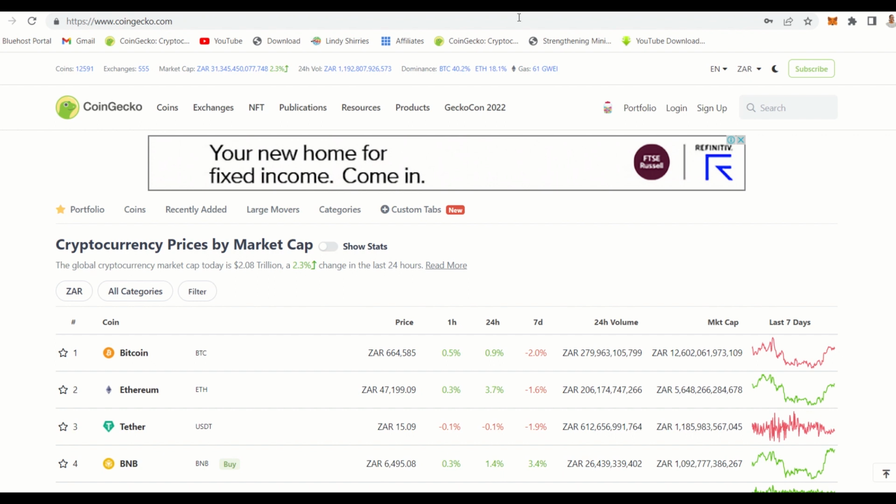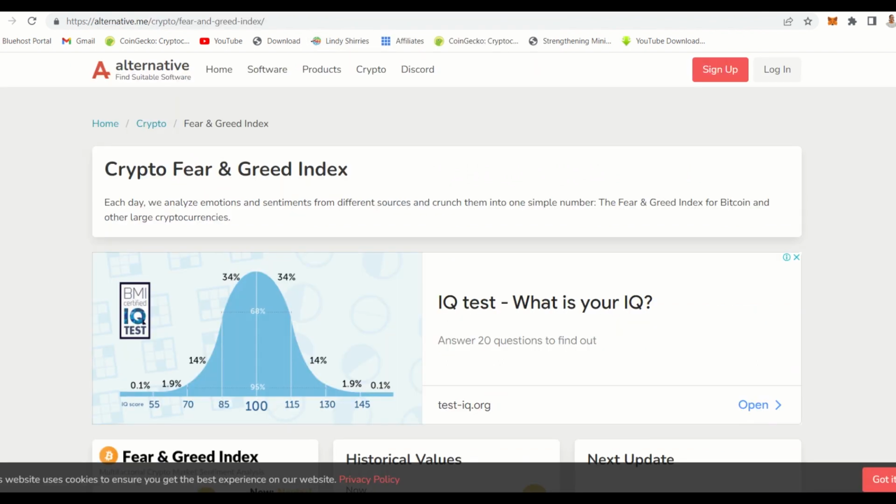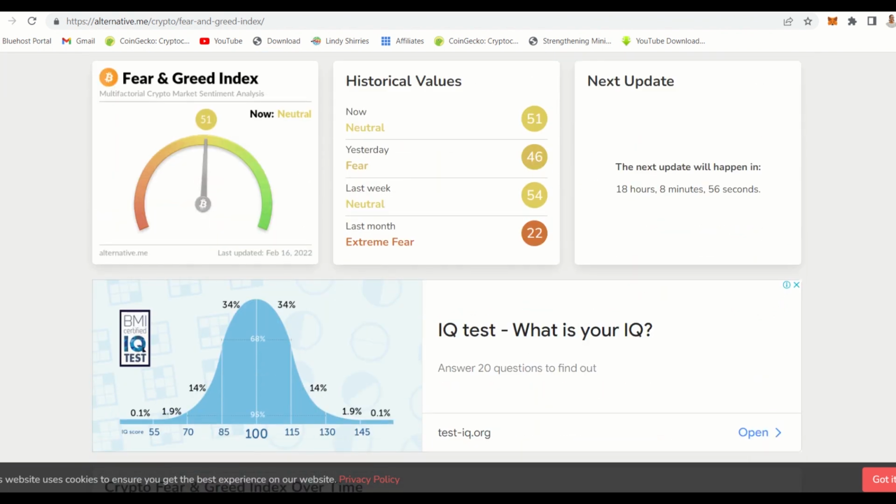So the next thing I want you to check is the fear and greed index. Fear and greed index is what tells you if the market is scared or not scared. So you go to the fear and greed index, and you see that it is neutral. So that's why the market is doing well. When it goes to extreme fear, which is this one, that's when you know that there is blood on the street. It's time for you to buy.